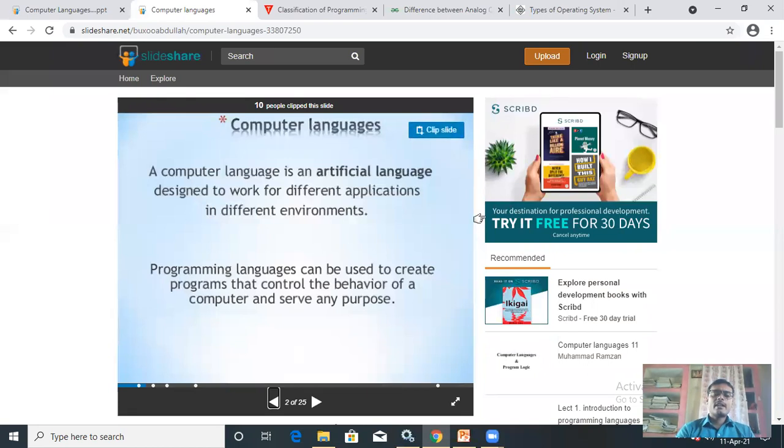You know very well that a computer is a machine, and for operating a machine we have to use some type of language. So a computer language is an artificial language designed to work for different applications in different environments. Next, a programming language can be used to create programs that control the behavior of a computer and serve any purpose. We will write the instruction, the computer will understand that instruction and it will perform the work according to our instruction.